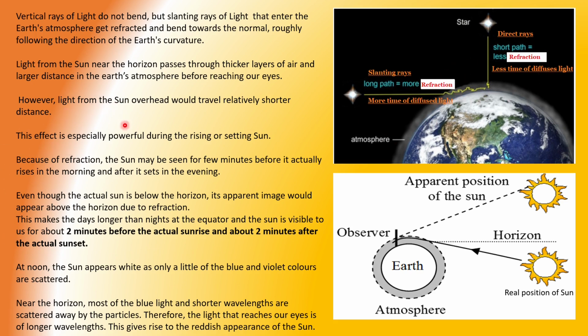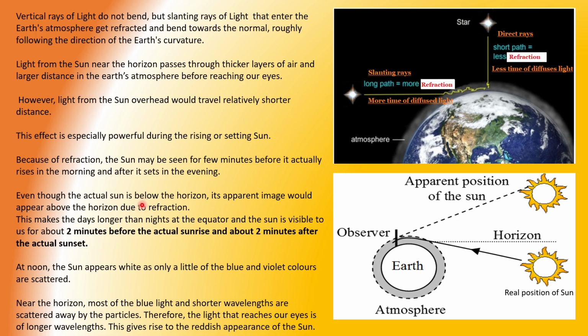This effect is especially powerful during the rising or setting sun throughout the globe, but depends on the seasons and the latitudes. Higher latitude, more timing of diffused sunlight, whereas lower latitude will have less time of diffused sunlight. Because of refraction, the sun may be seen for a few minutes before it actually rises in the morning and after it sets in the evening.